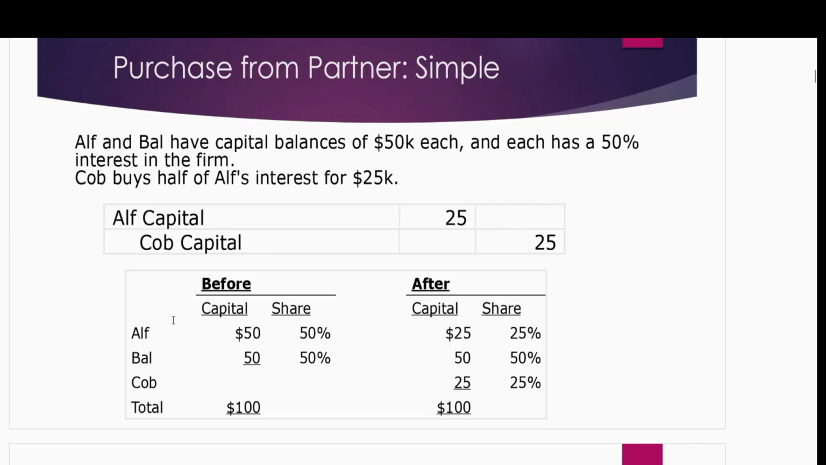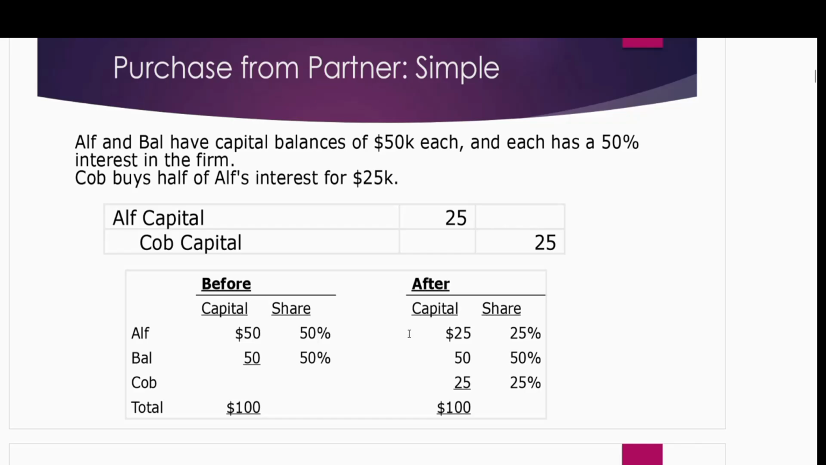So this is the scenario discussed in the table. Before Cobb joins the business, Alf and Bal both have capital balances of 50,000 and 50,000. Both share equal ownership, 50%, 50%. Once Cobb enters the business, Alf gives half of his ownership to Cobb. Alf has 50% ownership, so 25% he is giving to Cobb, and he will now have 25%. Bal is not going to be affected because he did not give anything to Cobb.